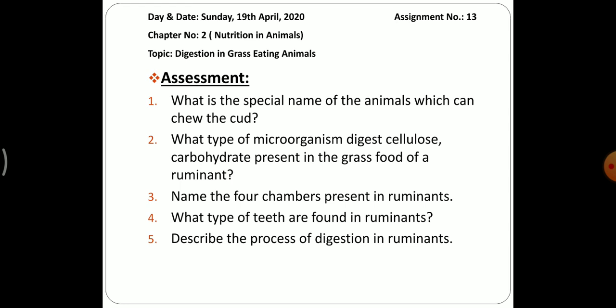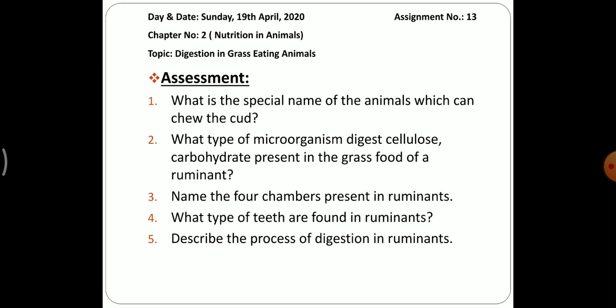Yes. So till now, what have we studied? We have studied the type of teeth ruminants have, and what the examples of ruminants are. Then we have studied that the human digestive system is not the same as the digestive system of the ruminants. Then we have studied about four different types of stomach chambers that are present in the stomach, that is rumen, reticulum, omasum and abomasum. So I hope you all are clear. So now I think you all are able to answer these questions which I have given.